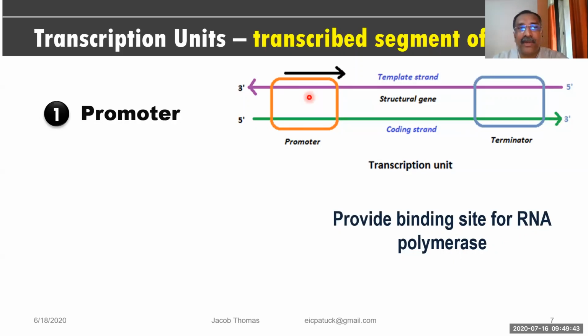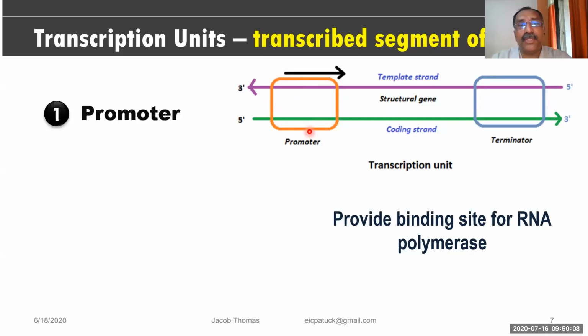Got the point clearly? What is promoter? Promoter is a site which provides place for RNA polymerase. Is it clear to you? Now if you look over here, they have shown one colored structure. The orange colored structure you see here is representing the promoter.